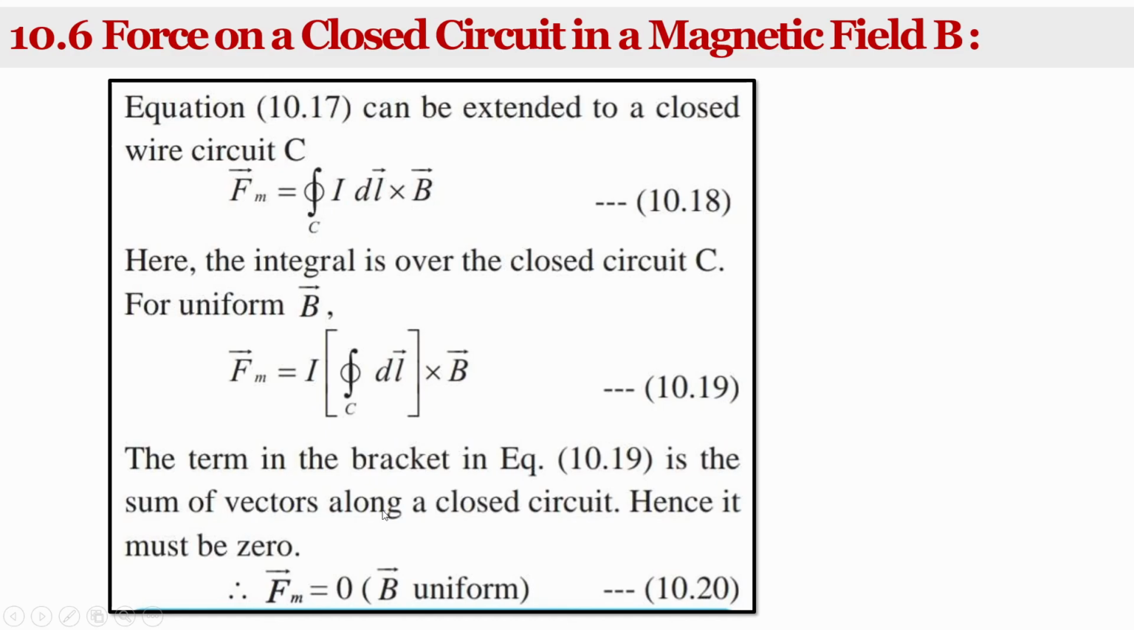Due to that reason, the sum of vectors along a closed circuit is considered 0. So when we substitute this value 0, Fm is equal to 0 if the magnetic field is uniform. That is the explanation for the magnetic force on a wire carrying a current.